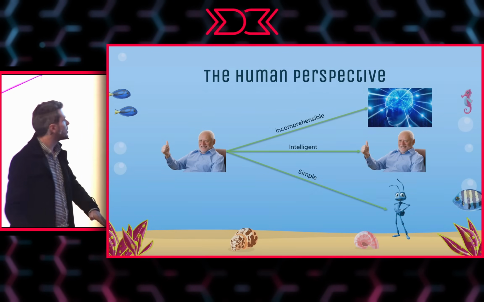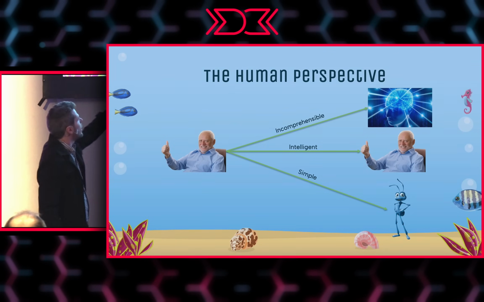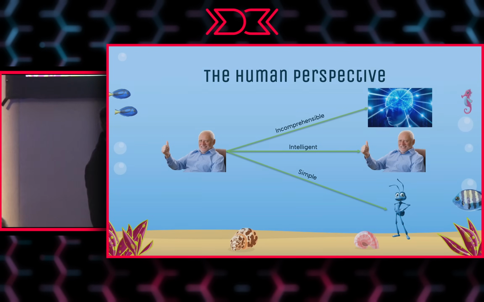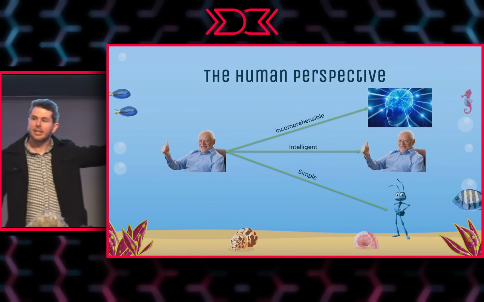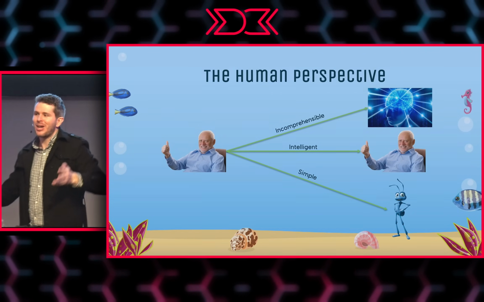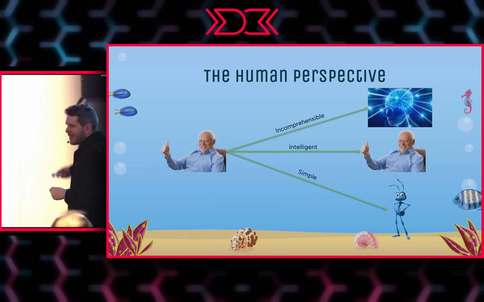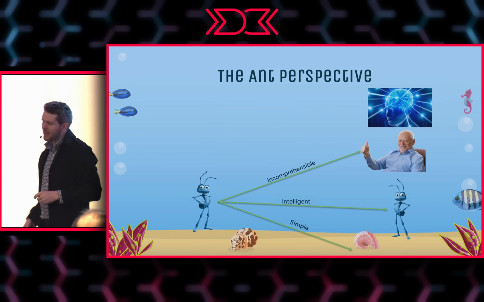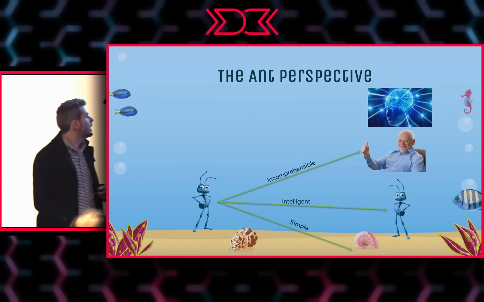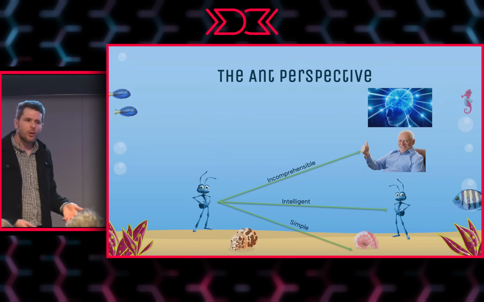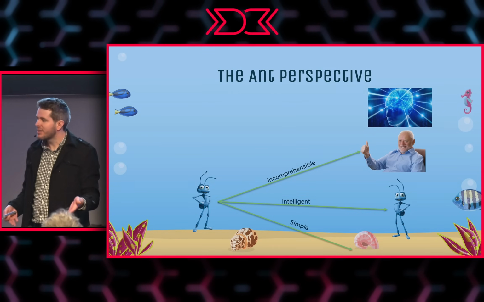So here's the human perspective, right? There's us. We have got our simple ants. We have got our intelligent us. And we have some sort of incomprehensible Ubermind thing of science fiction that I can't tell you what it is because it's incomprehensible. It's a nice cop-out as a presenter. But if we think about the ant's perspective, they see things a little bit differently. For them, they might think of a rock as being quite a simple thing. And they would look at other ants and say, well, this is intelligent.